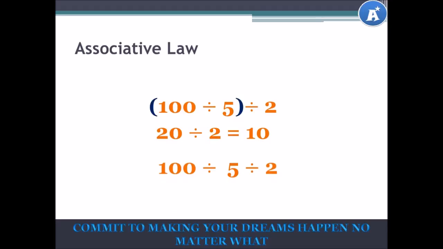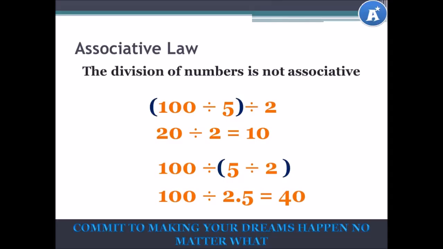Let's try this again. This time, let's group 5 and our 2. So we'd say 5 divided by 2, that will give us 2.5. So 100 divided by 2.5, that's equal to 40. Do you see that our answers are completely different? And that's because the division of numbers is not associative.